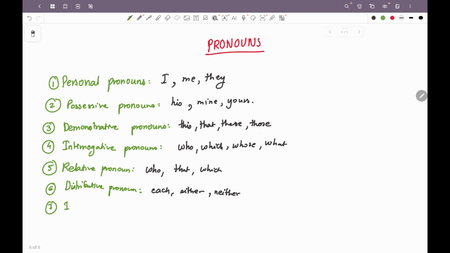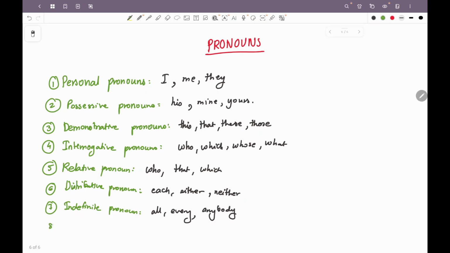Next, if we talk about indefinite pronoun. When a pronoun does not refer to a particular person or a group, it is called an indefinite pronoun. For example, if we say all, if we say every, if we say anybody, इससे हमको कोई स्पेसिफिक चीज़ का पता लग रहा है कि नहीं पता लग रहा है, सो वो क्या हो जाएंगे? इंडेफिनिट प्रोनाउन हो जाएंगे.